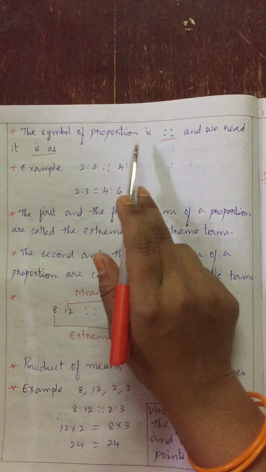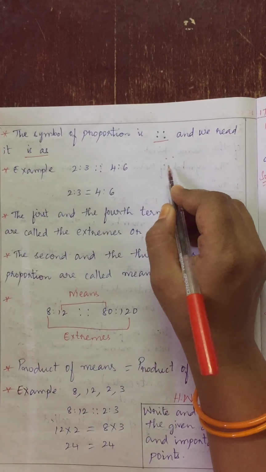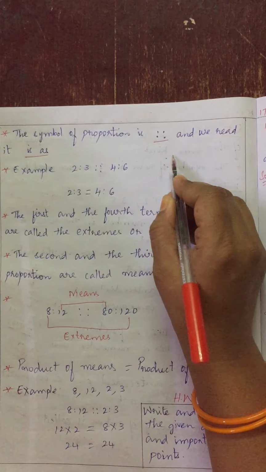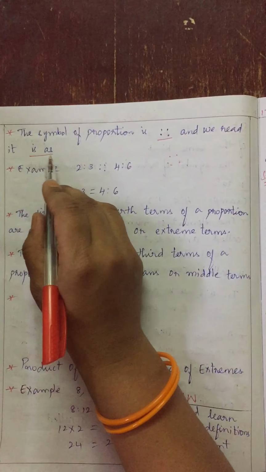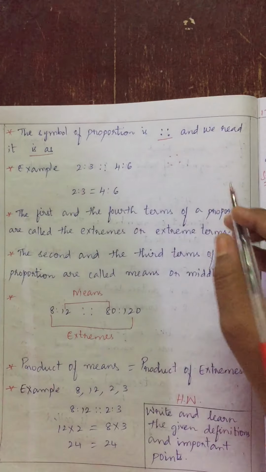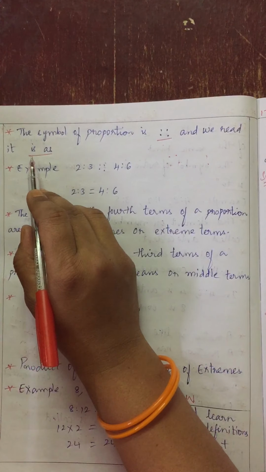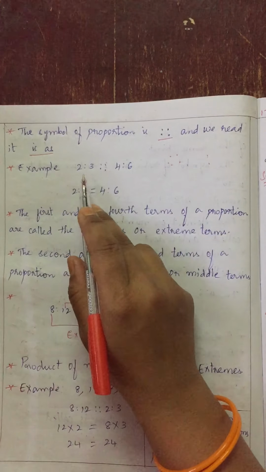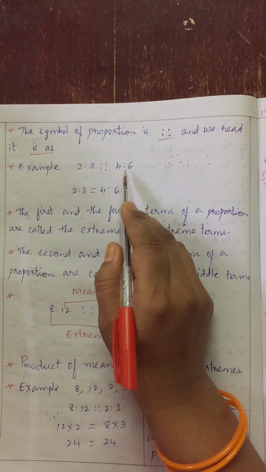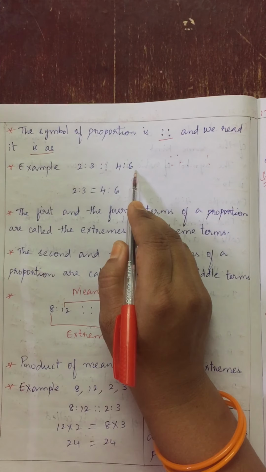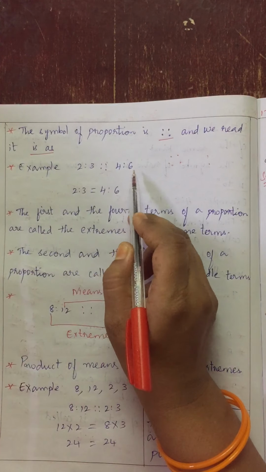Now see here. The symbol of proportion is this one. See, children, 2 dots applied in this way and 2 dots down in this way. This symbol is nothing but the proportion symbol and we read it as "is as". Like the ratio symbol we read as "is to", this proportion symbol we read as "is as". Example, 2 is to 3, see, this proportion symbol, is as 4 is to 6. Are you getting my point, children? How do we read? 2 is to 3 is as 4 is to 6.